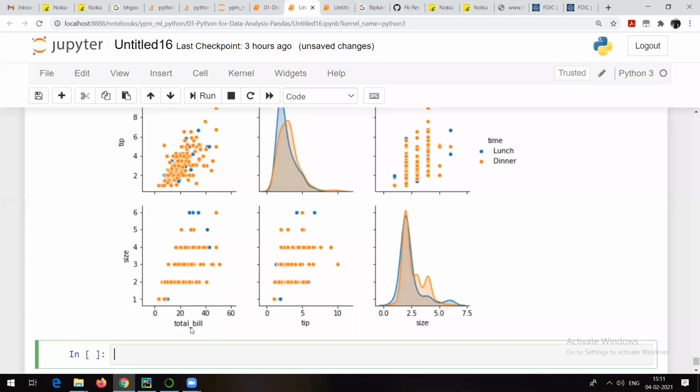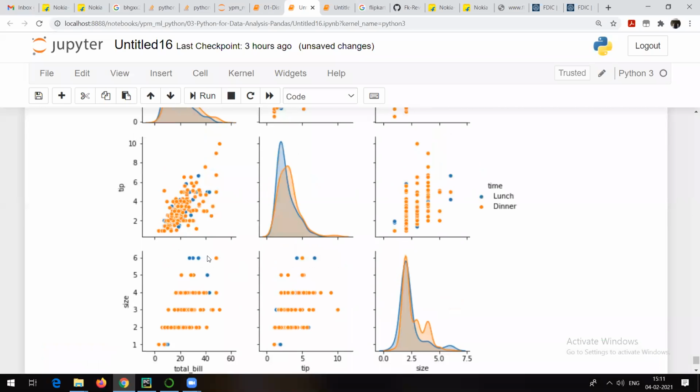We can see total bill and tip. If you try to see the relationship, orange color is going to be more here, right? So you can see people prefer dinner time as compared to lunch time, right?